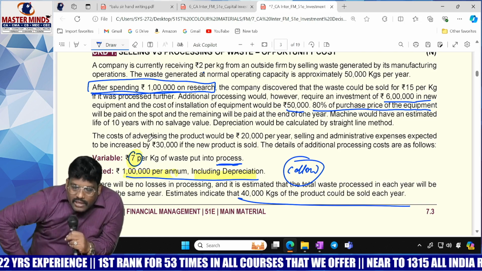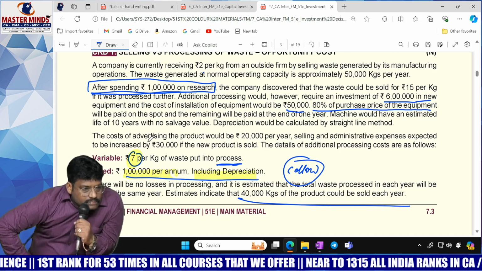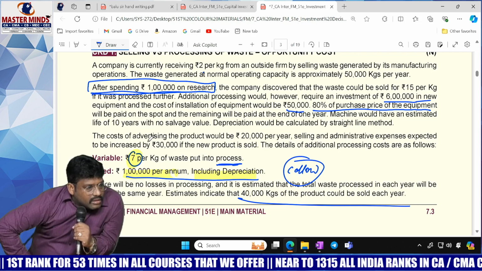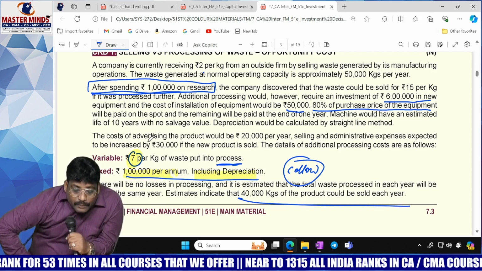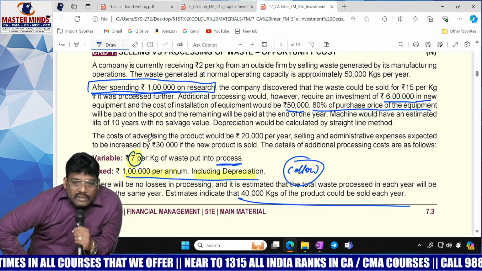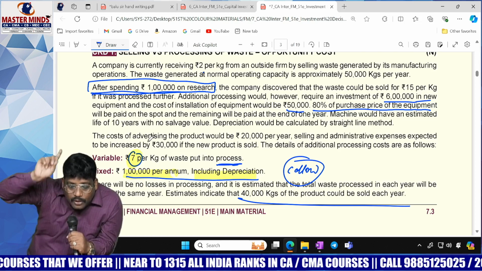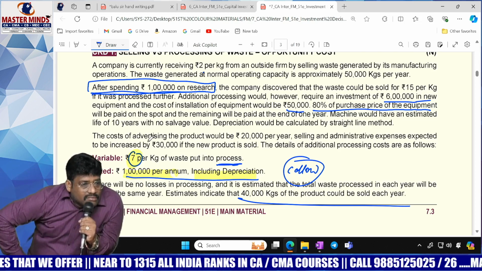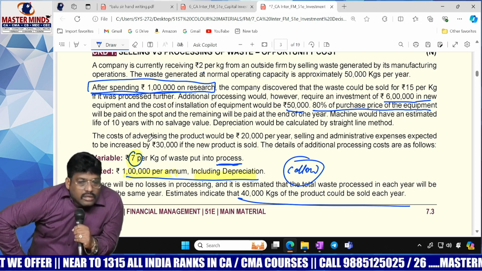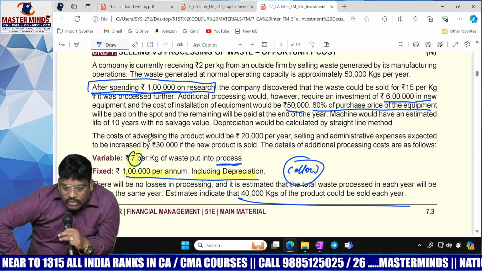What about the 1 lakh? Will you ignore it? Fixed cost 1 lakh. It should be considered because you are using it for the processing. What about the 1 lakh of research cost? Why? It is a historical cost, so that's the reason you have to ignore it.